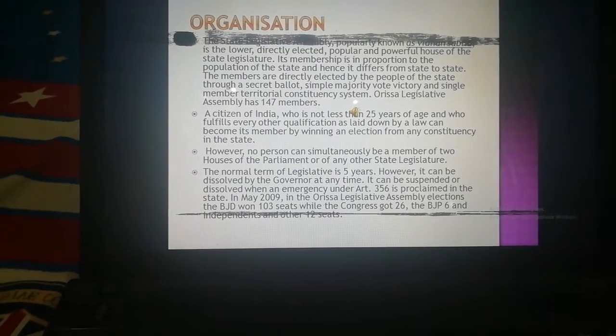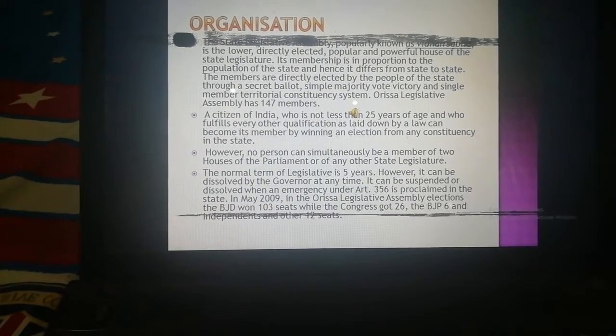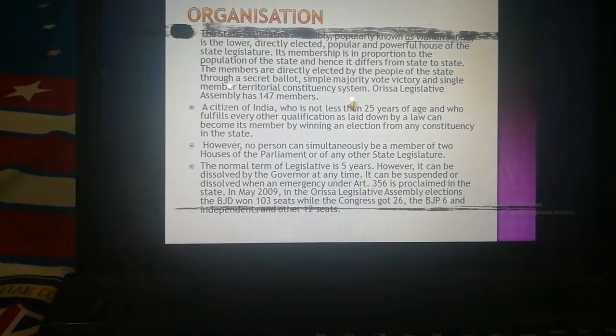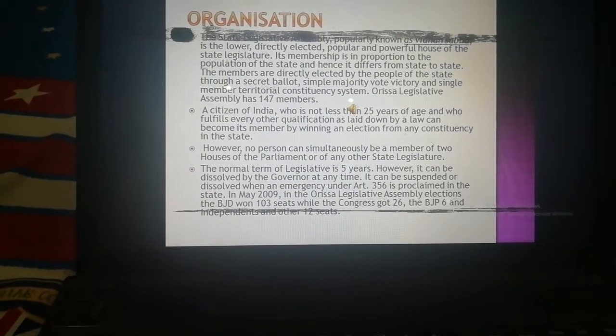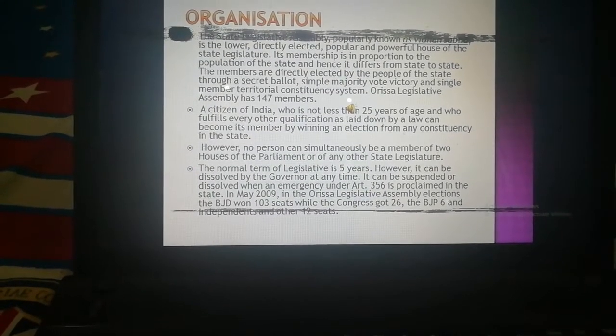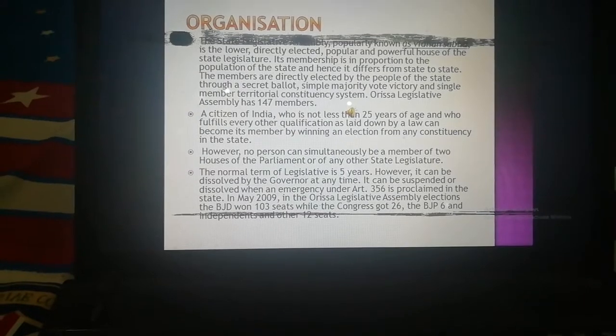In May 2009, in the Orissa Legislative Assembly elections, the BJD won 103 seats while the Congress got 26, the BJP 6, and the Independents another 12 seats.